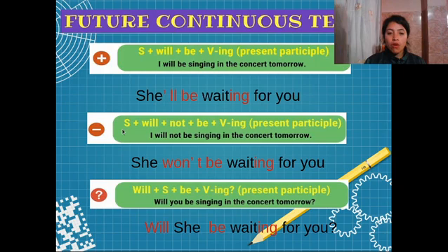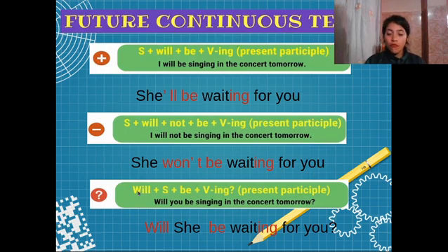And the negative form: subject plus will plus not plus be plus verb in ing form, right? And here we have an example. I will not be singing in the concert tomorrow. And we can use the contraction of will not, won't. As you can see here, she won't be waiting for you, right?